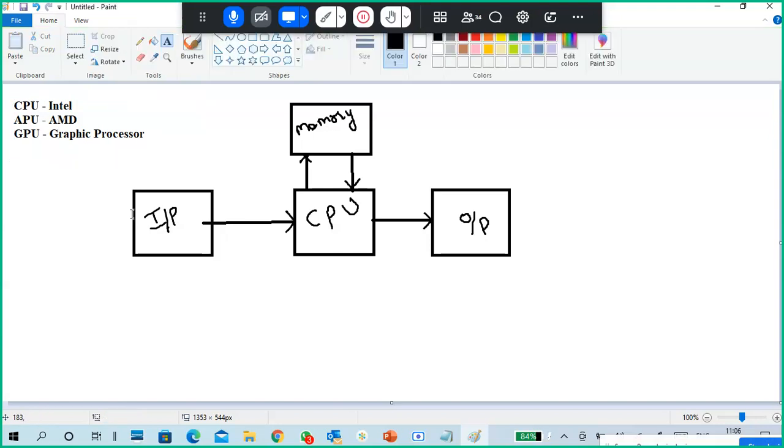So these are the basic block diagram of your computer.